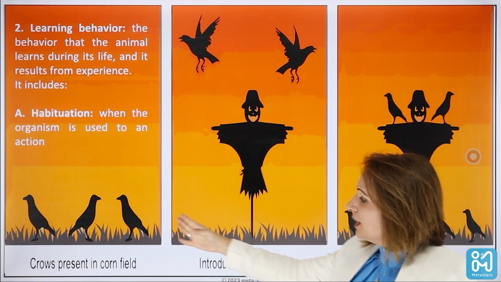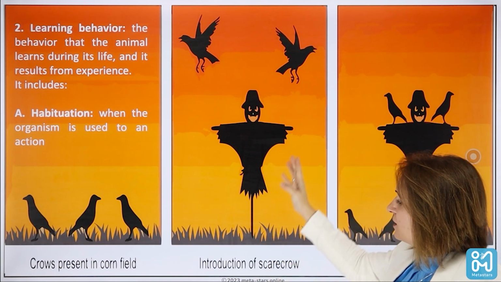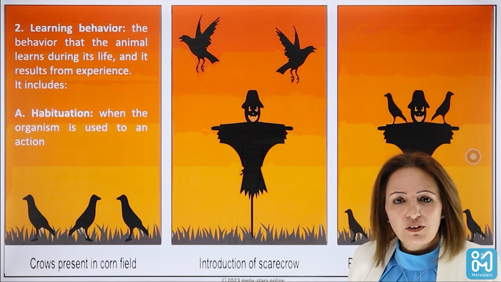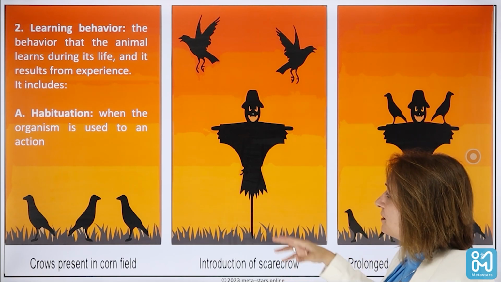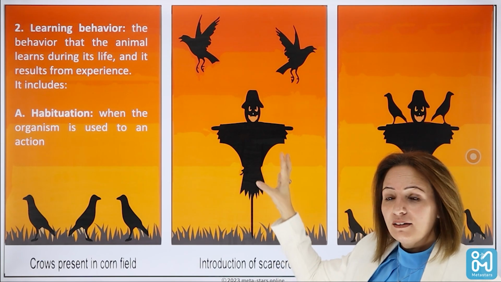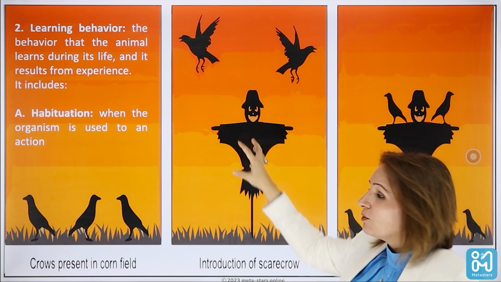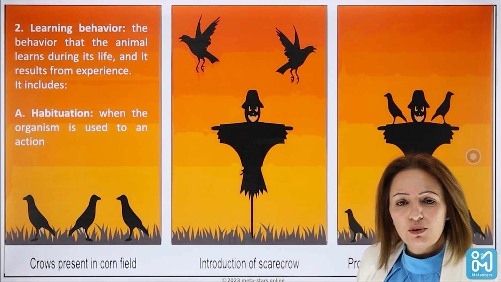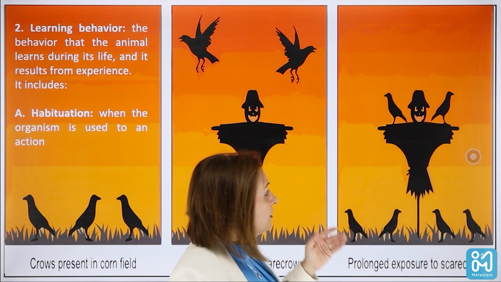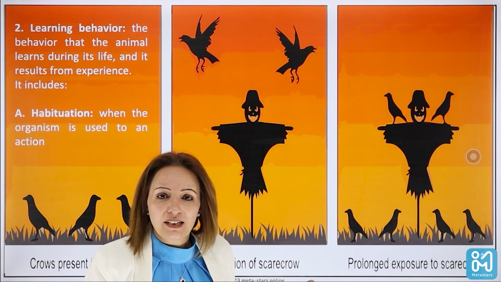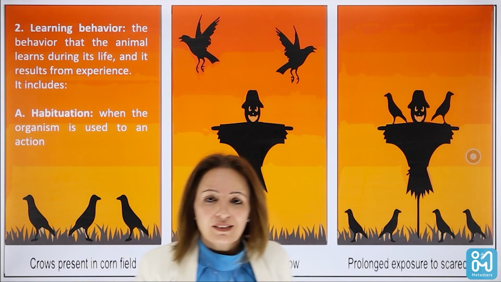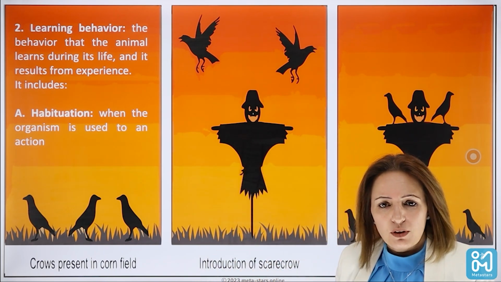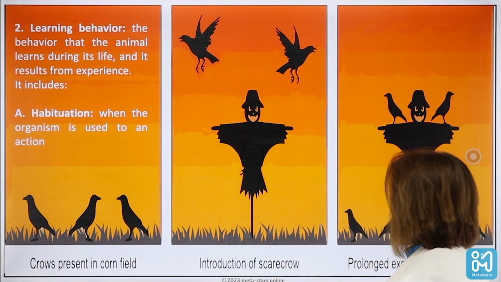Like, for example, if you're looking at the crows here, you can see that we have used a scarecrow because we want to keep them away from our plants. However, once these crows try to hold themselves on the scarecrow, they can see that there is no danger coming from that scarecrow. So over time, what happens? They will stand on the scarecrow and they're not scared anymore. This is what we call habituation. They are used to that action and they are not afraid anymore.